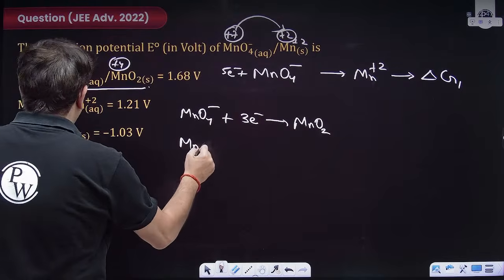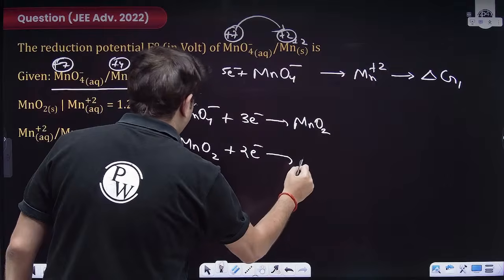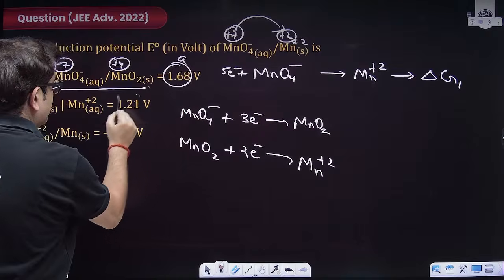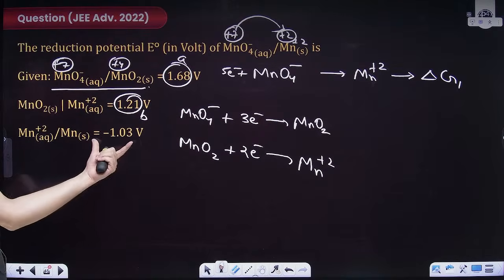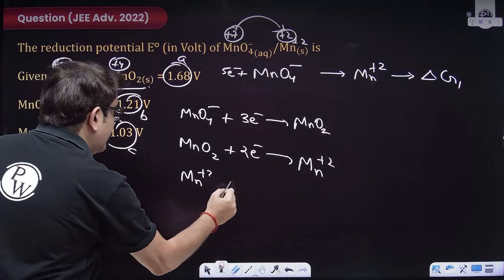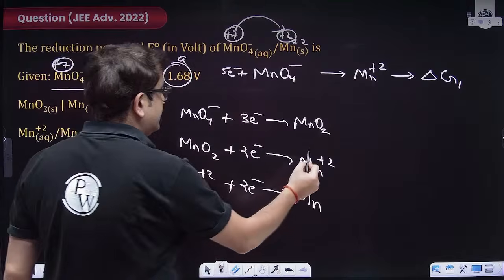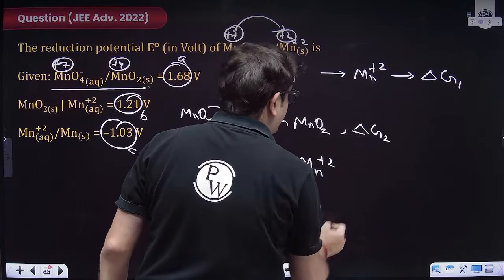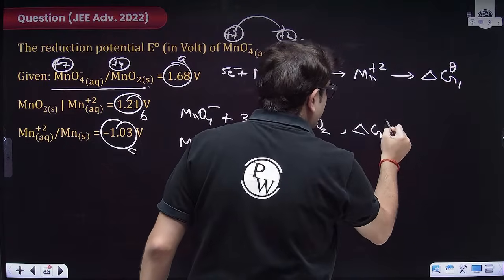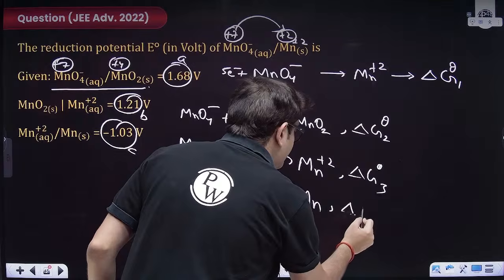For MnO2, +4 to +2, it will take 2 electrons and form Mn +2. Potential is also given. Let's say this potential is A volt, this is B volt, and this is C volt. What is the reaction? Mn +2 takes 2 electrons and forms manganese. Now these are my 3 reactions, having work, Gibbs free energy, and E naught because they are standard values. So let's say this is delta G01, this is delta G02, this is delta G03, and this is delta G04.